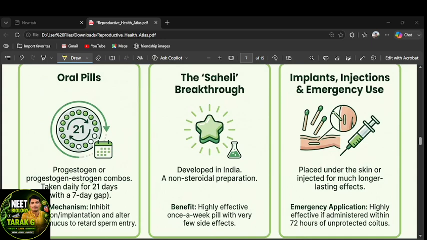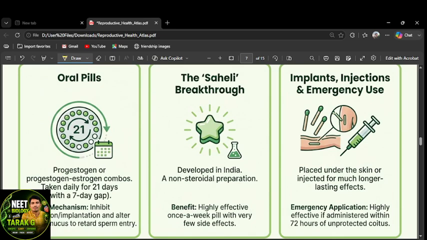Let's go to the remaining contraceptive methods. In these methods, oral pills come under hormonal control, along with the remaining IUDs. Here are the oral contraceptive pills, right? They are taken as a tablet through the oral route. Pill means tablet.